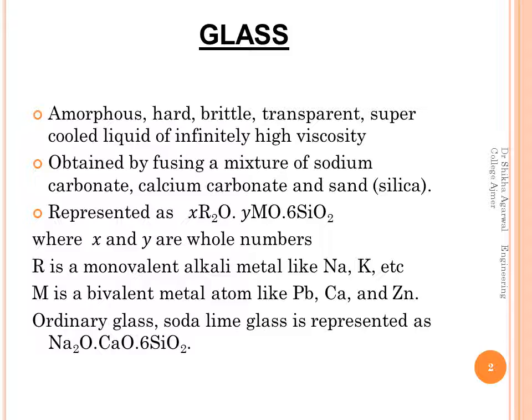The ordinary type of glass is soda lime glass, which is represented as Na2O, CaO, 6SiO2. So basically, glass is nothing but silicates of monovalent and divalent metals.